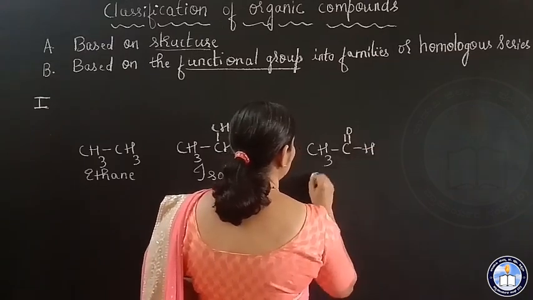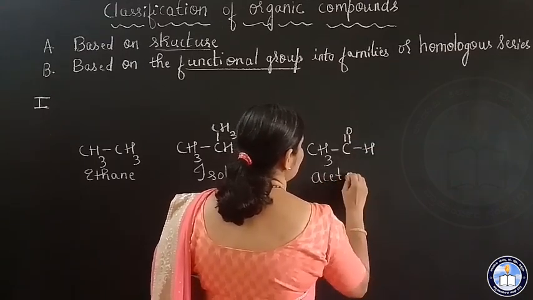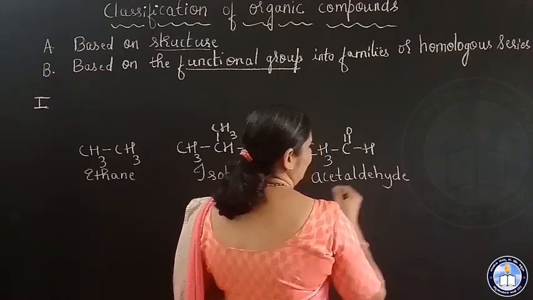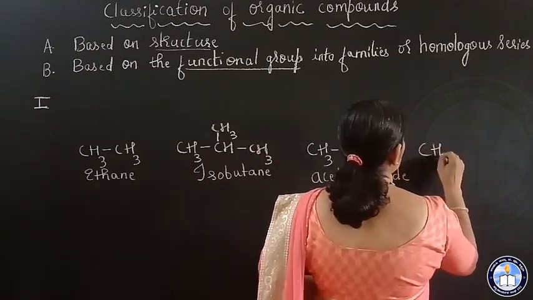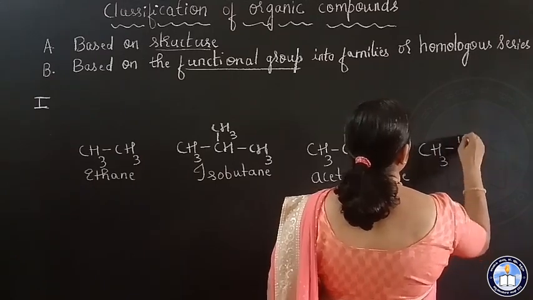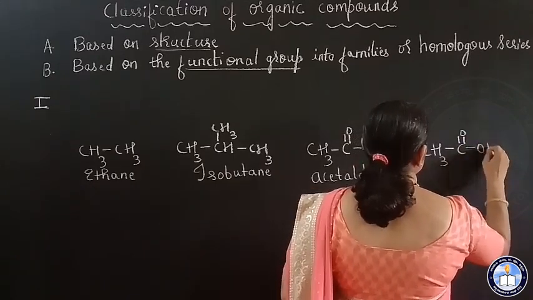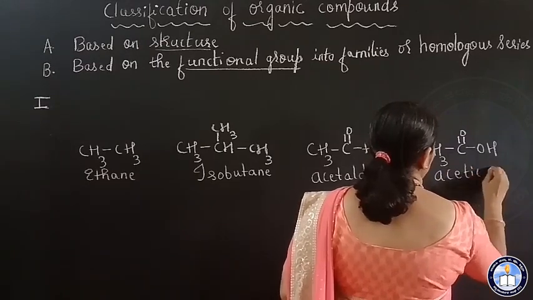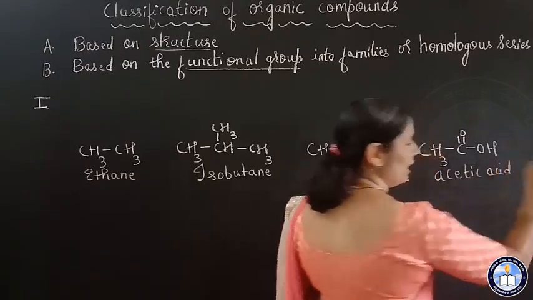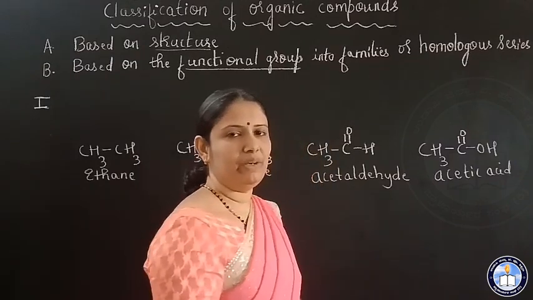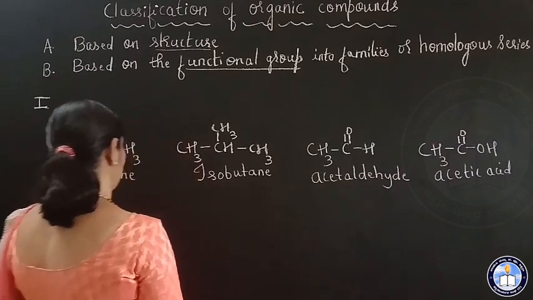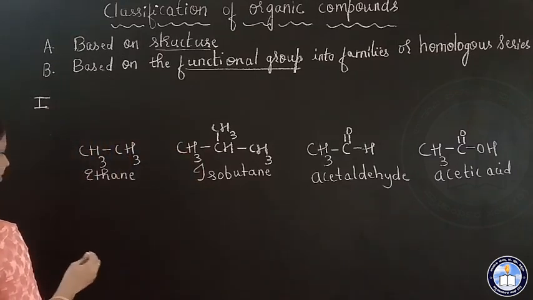This is acetaldehyde. Next, CH3 COOH. This is acetic acid. Don't worry about the names. We will study in the future classes how to name the organic compounds. So this is one set which I have written.